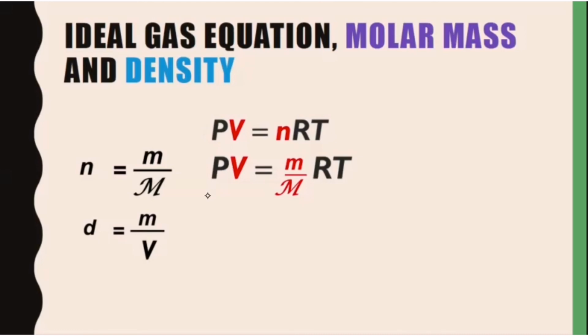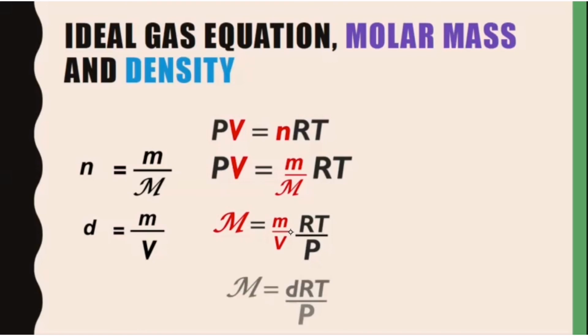We know that the density is mass over volume, and we rearrange the equation so that we have mass over volume in our equation. And the last step, we just substitute the mass over volume as the density, and we will have the equation molar mass equal to density RT over P. So now we know that we can also relate the density of the gas in our ideal gas equation.